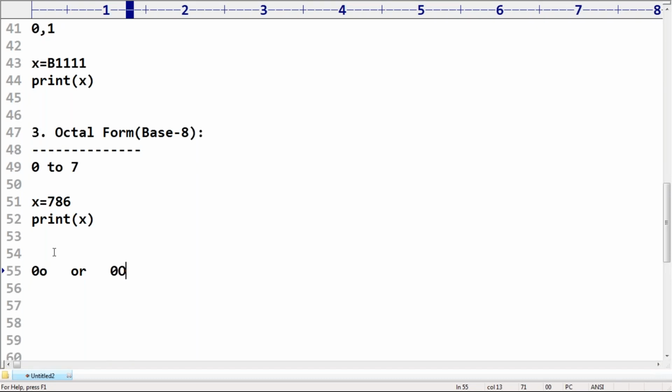Are you getting it? The number should be prefixed with 0 small o or 0 capital O. Okay, excellent. I'm taking 0 capital O. Can you please tell what output I will get now? Sir, the 786 will be converted into decimal and the equivalent decimal value we are going to get. Correct? Okay? You should be aware.